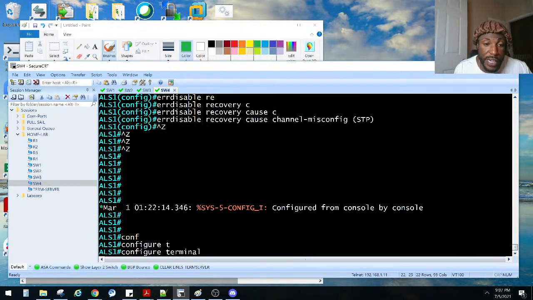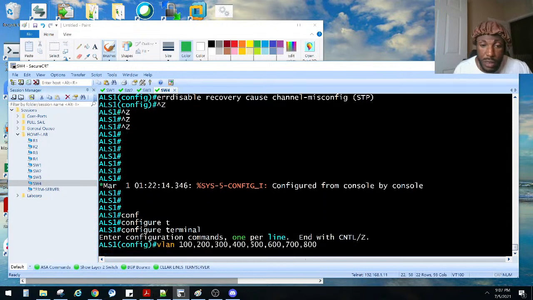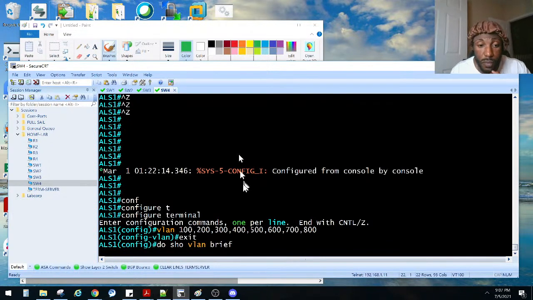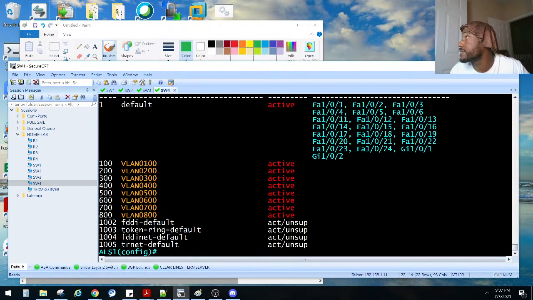Go to global config mode finally on this switch. Create those VLANs. Get out. Do a show VLAN brief. I believe that was task 4. Yes. I'm not creating names, I'm skipping all that. Task 5.